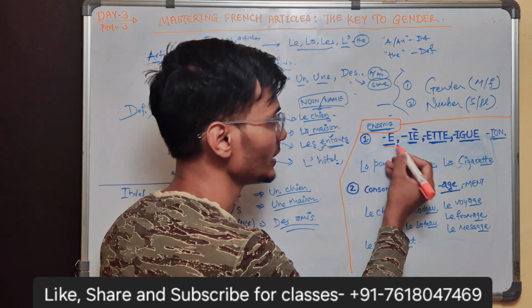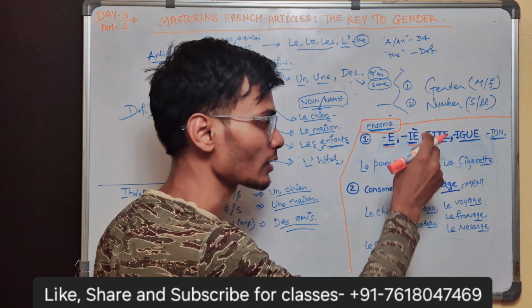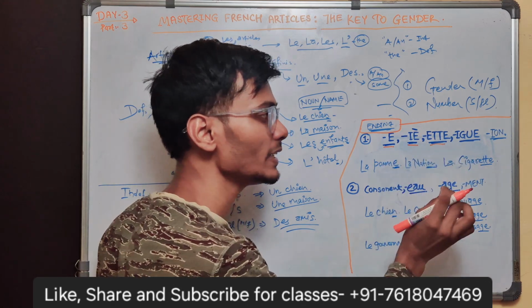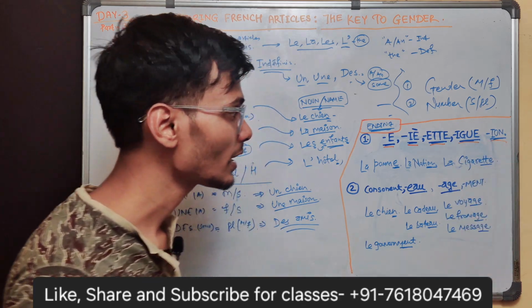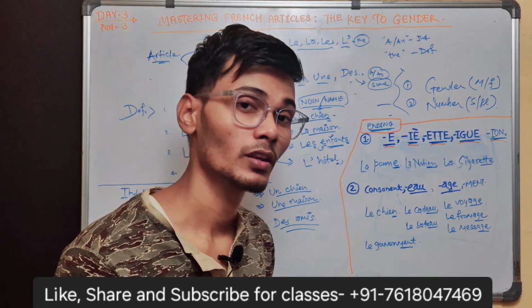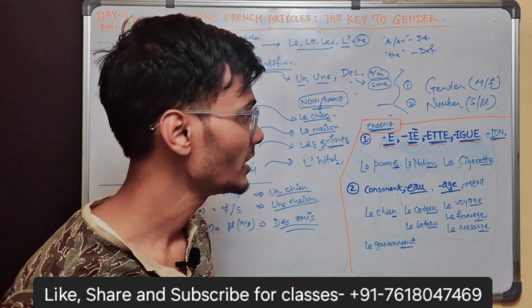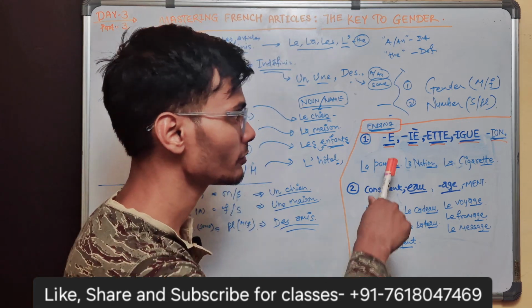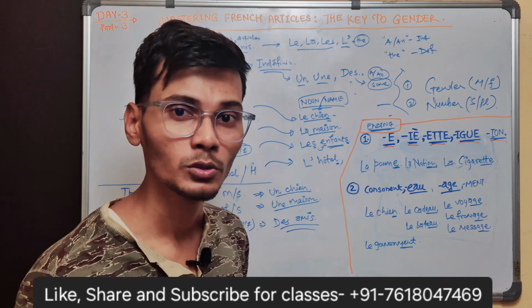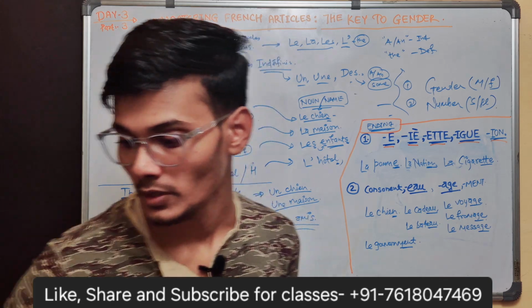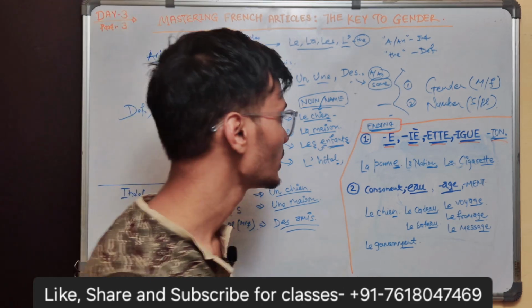So here: e ending, è with accent grave ending, ette ending, igue ending, or ion. These are the endings that are feminine gender in French. You can find the majority of them, but a few exceptions are possible. Those are 5-10% of the words. Okay, so that is the possibility in French.